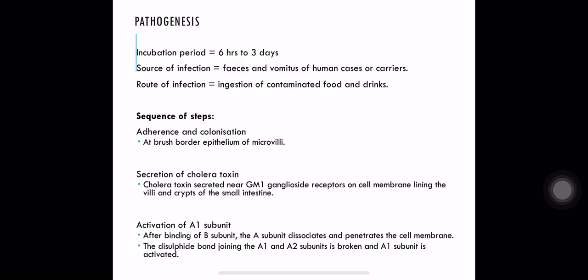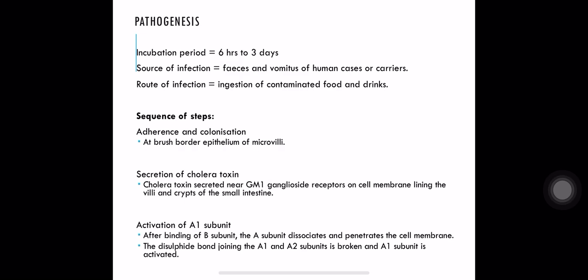Pathogenesis of cholera: incubation period is several hours to several days. Source of infection is feces and vomit of human cases or carriers. And how will a human being acquire the infection? By ingestion of contaminated food and water. What is the sequence of steps?